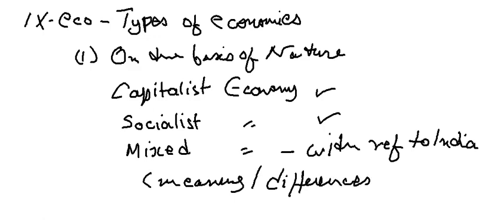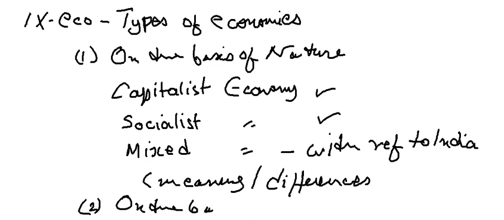This is types of economies on the basis of nature, that is, what kind of system a country prefers to follow.